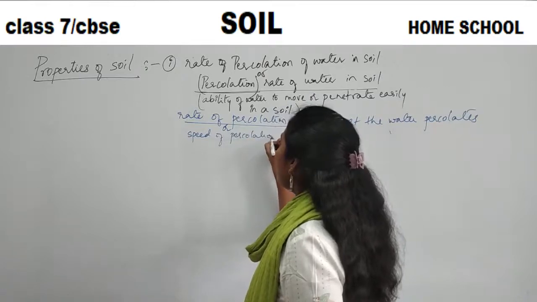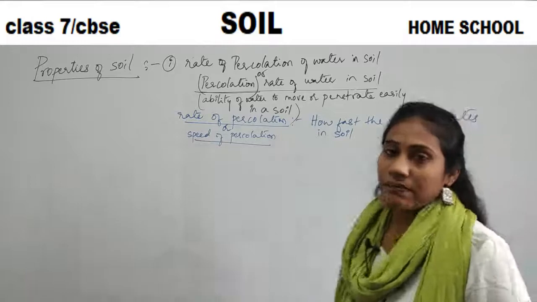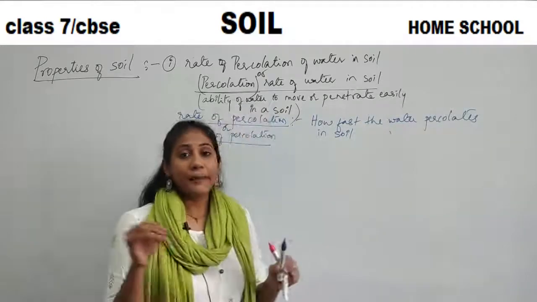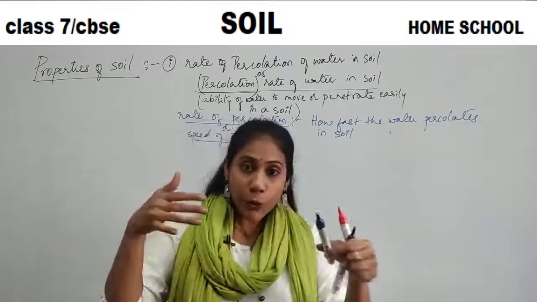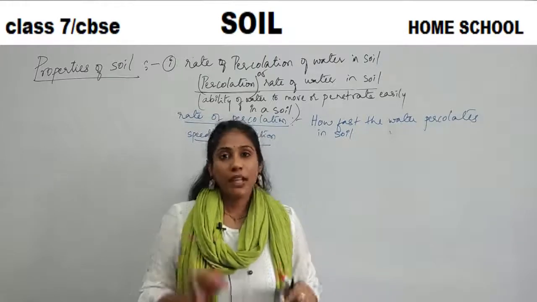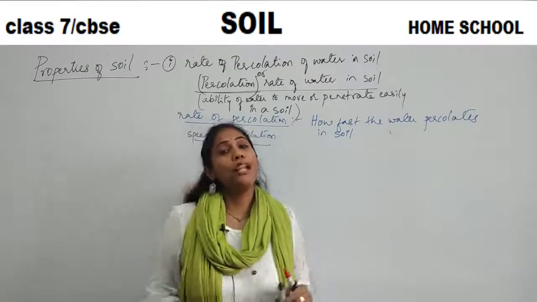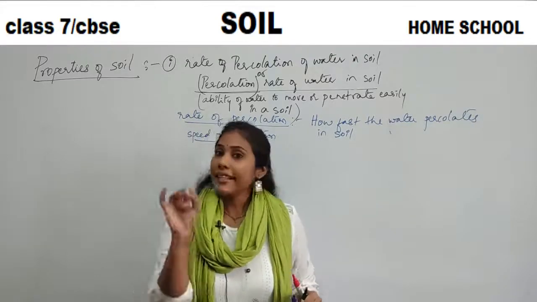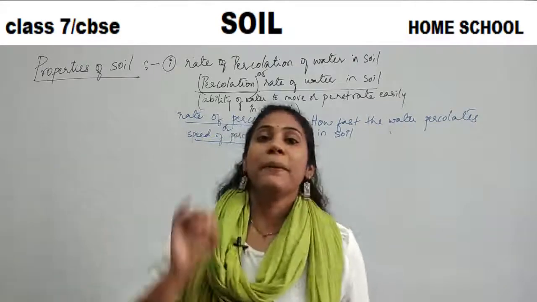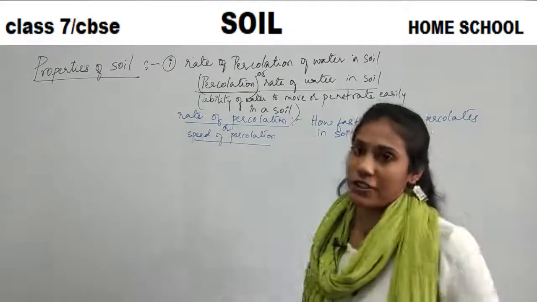Speed of percolation is called rate of percolation. Percolation means the ability of water to move into, to penetrate into soil particles. So how fast that water is moving into the soil particles, that is the speed of percolation, which we call rate of percolation.